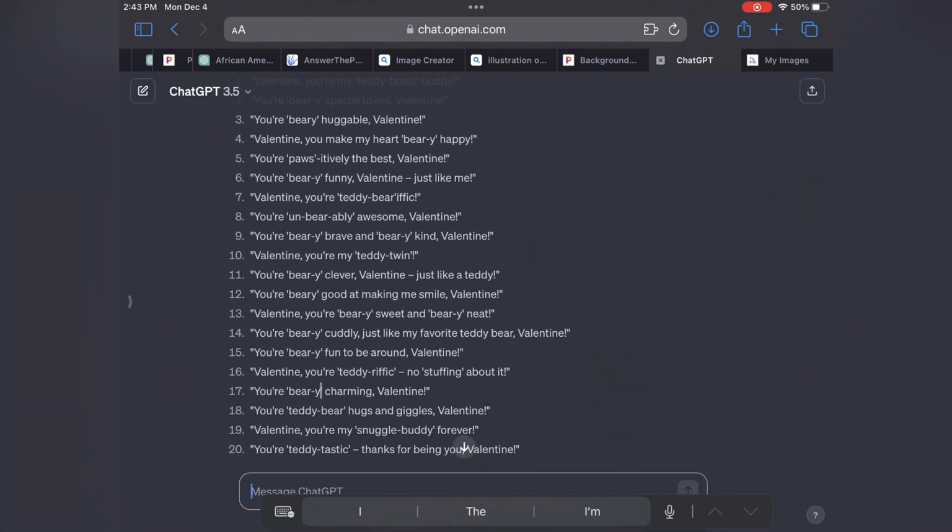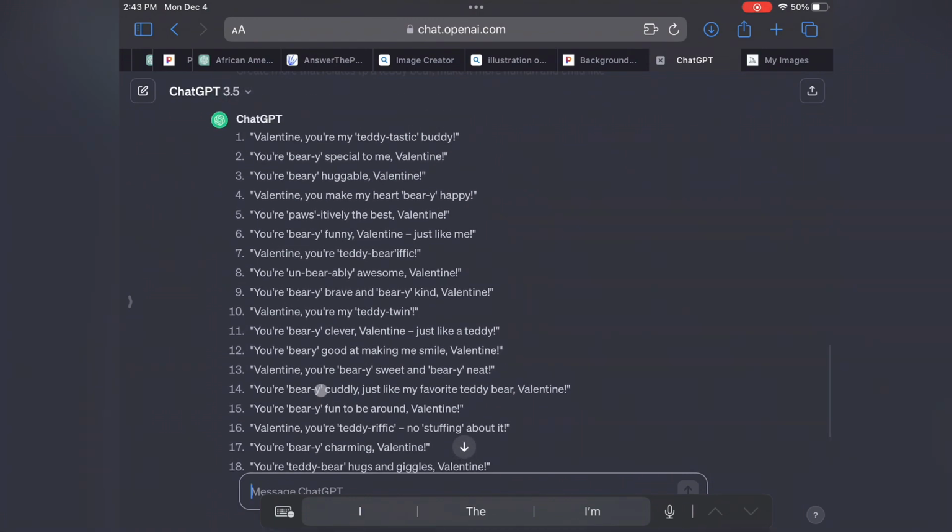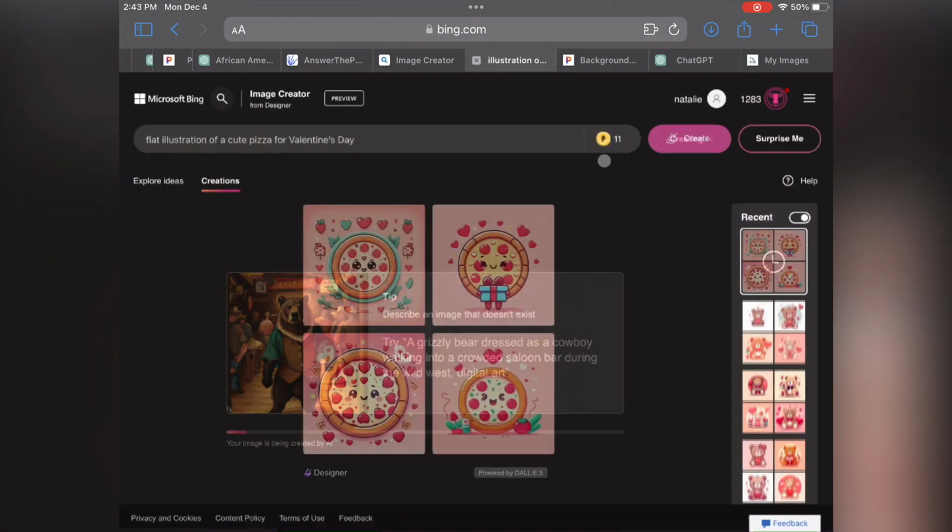So that's the kind of stuff you want to do. It does take a little bit of trying, but if you're a person that likes to make customized gifts, something different out of the box, this is a great way to do that. So let's go back to our Bing and see what we got.